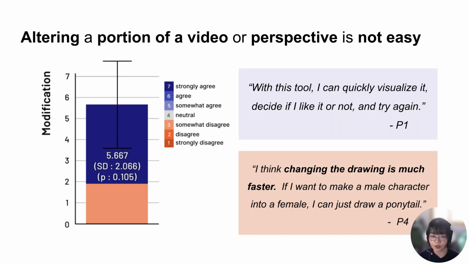However, altering a portion of a video or perspective is not as easy as we hoped. When we look closely at the easy modification question rating, the responses are split into two groups. 4 participants highlighted in blue strongly agreed that the system enabled rapid modification, whereas 2 participants highlighted in orange somewhat disagreed. This was because modifying some of the features like the character's face, shooting location, and camera framing was much easier than storyboarding as we expected, but altering the character's hairstyle or perspective required them to reshoot another video clip, and some felt it was cumbersome.